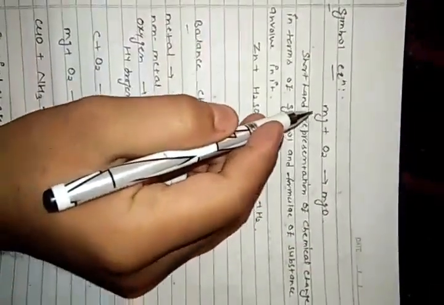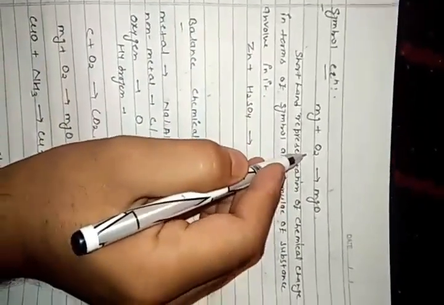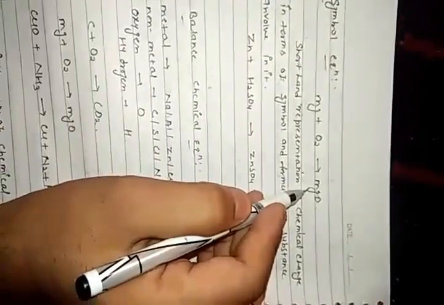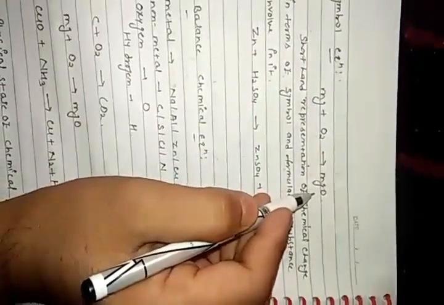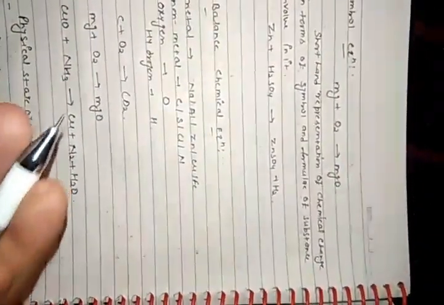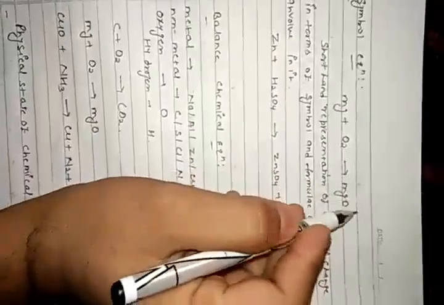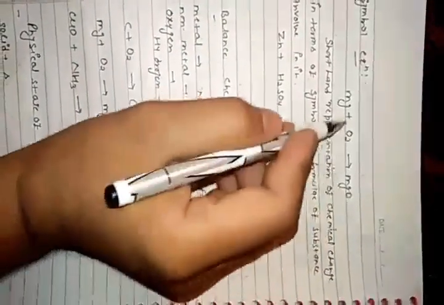And second thing, we have the symbol equation. Symbol equation means simply magnesium is represented by Mg, oxygen is represented by O2, and forming magnesium oxide MgO. Clear? This all we know from our previous classes, from class 9, we know the symbol representation and how to write a chemical equation. Clear? How is this magnesium oxide formed?